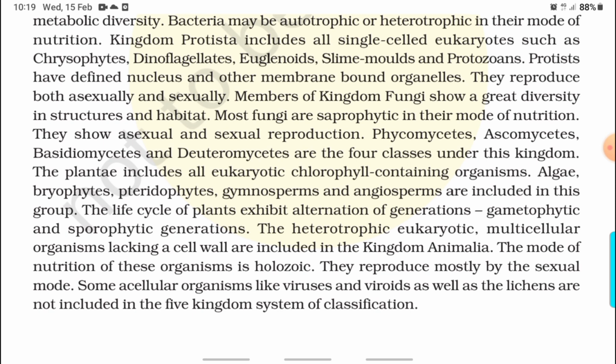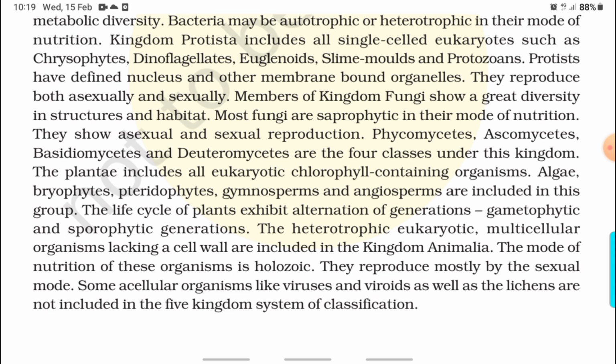Members of kingdom Fungi show a great diversity in structures and habitat. Most fungi are saprophytic in their mode of nutrition. They show asexual and sexual reproduction. Phycomycetes, Ascomycetes, Basidiomycetes and Deuteromycetes are the four classes under this kingdom. The Plantae includes all eukaryotic chlorophyll-containing organisms. Algae, bryophytes, pteridophytes, gymnosperms, and angiosperms are included in this group. The life cycle of plants exhibits alternation of generation, gametophytic and sporophytic generation.